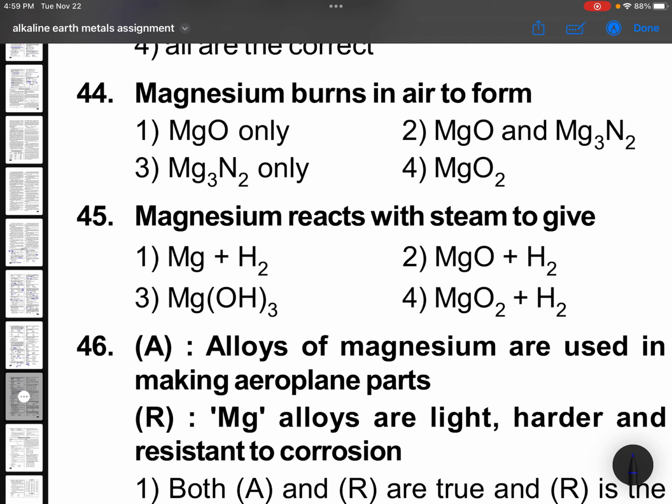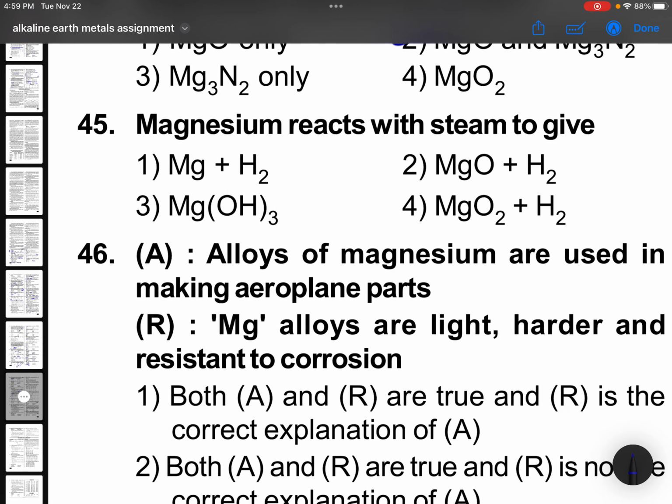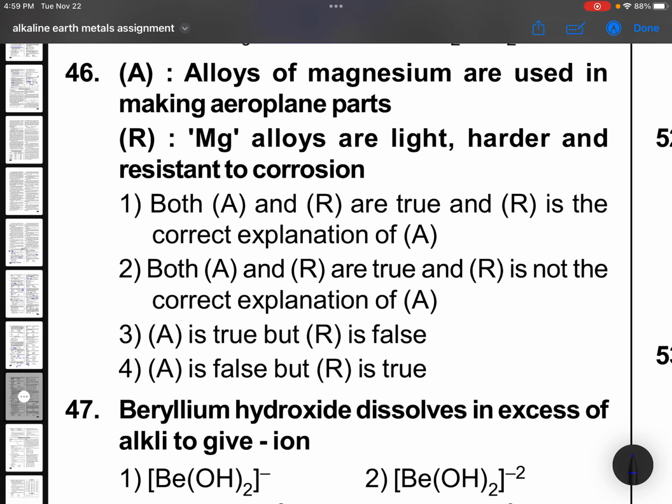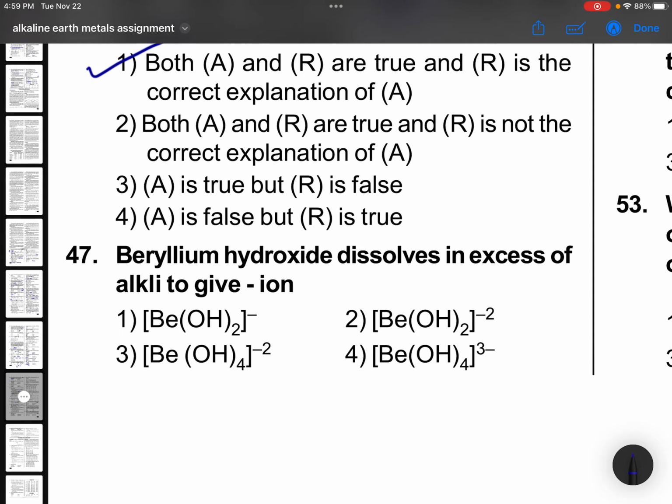Magnesium burns in air to form both magnesium oxide, magnesium nitrate. Magnesium reacts with steam to give, obviously, magnesium oxide plus hydrogen will come. Mg plus H2O gives you magnesium oxide plus hydrogen. Alloys of magnesium are used in making aeroplane parts, obviously, because of light size. Magnesium is a light, harder, very good, correct explanation.